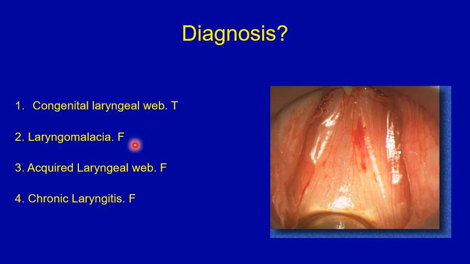It's not laryngomalacia, that's false, where the defect is that supraglottal structures collapse during inspiration. It's not an acquired laryngeal web, where it's more irregular. Acquired type is more irregular and smaller bands either in the mid part of the glottis or towards the anterior commissure. And it's not chronic laryngitis because you can see that the epithelial cover here looks normal.